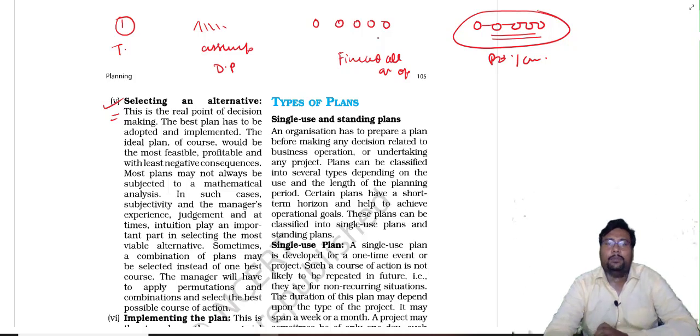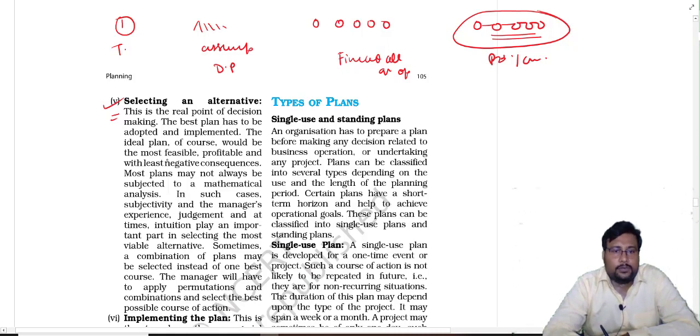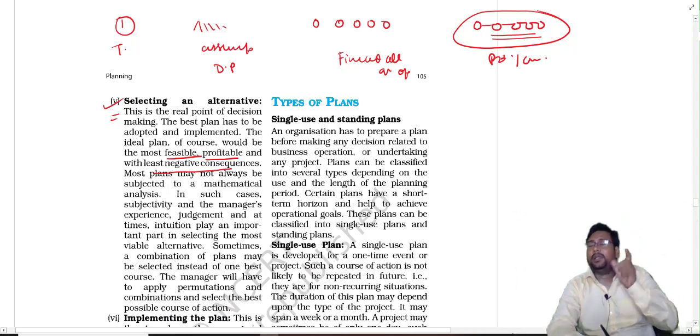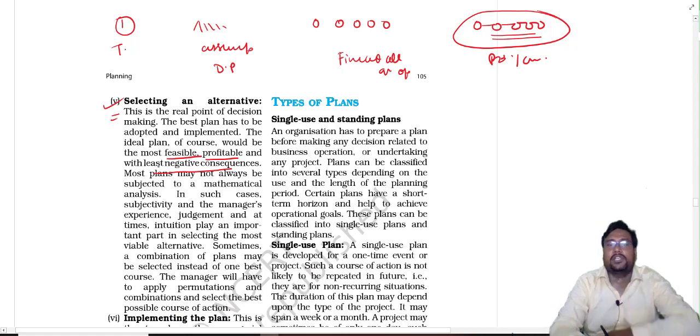Okay, achha, the best plan, we already discussed. The plan which is most feasible, the plan which is most profitable, and the plan which has the least negative consequences, that plan will be best for us. Look, every plan has some pros and some cons, but fewer cons with more profitability and more feasibility will be the best option for us, and we will choose that best option only.